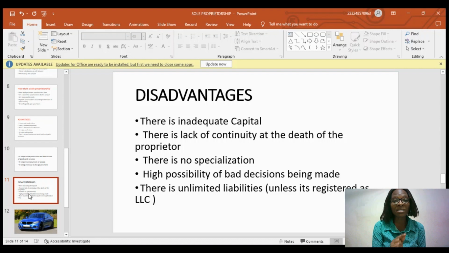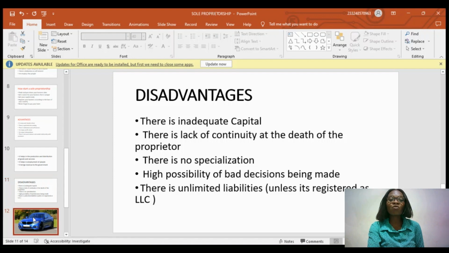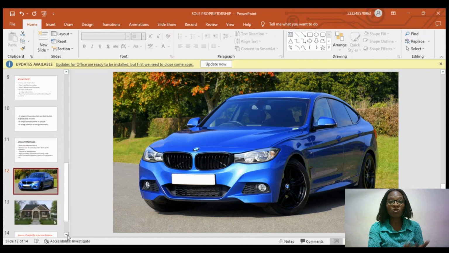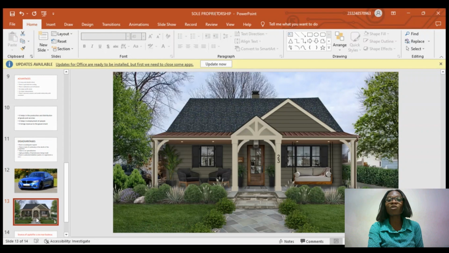And then also there is unlimited liability, unless you have registered this as an LLC, which is a limited liability company. But in this case, most sole proprietorships have unlimited liability. What it means is that sometimes if you run into debt, or you are bankrupt because of the business, you may end up selling your own house, your own car, just to defray the cost. If you are not able to pay, you can sell your house too.